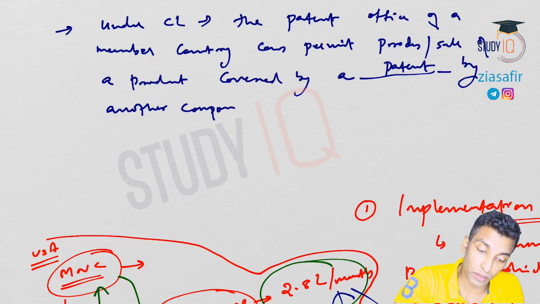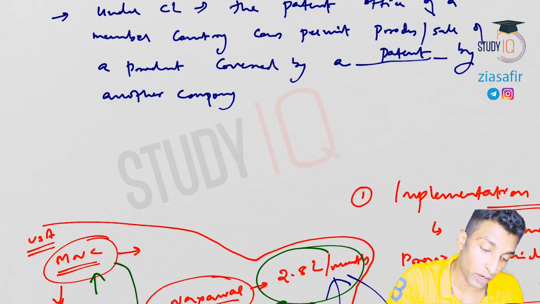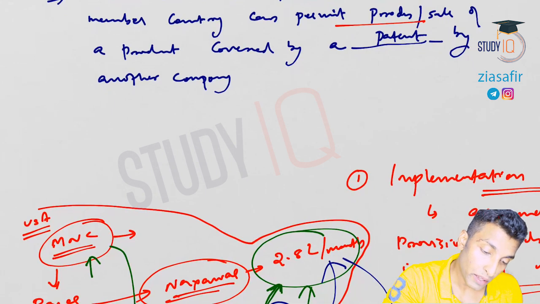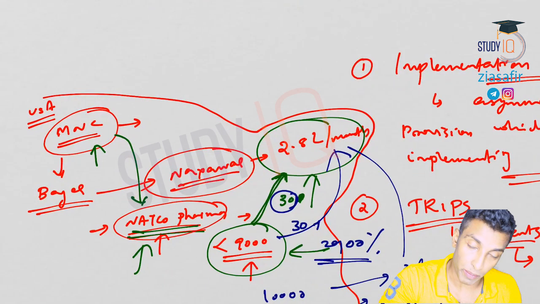So here, what the Indian Patent Office did was permit Natco Pharma.